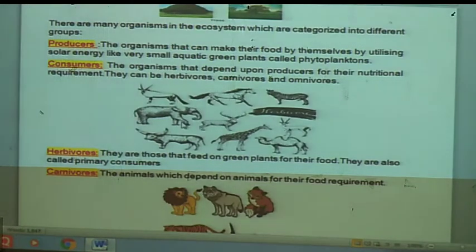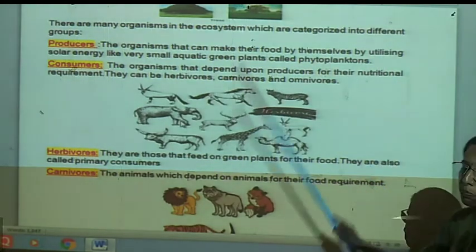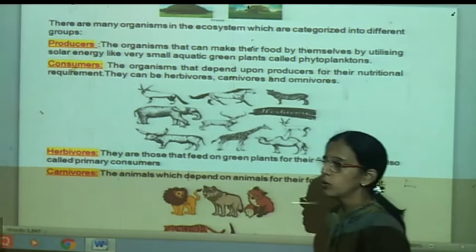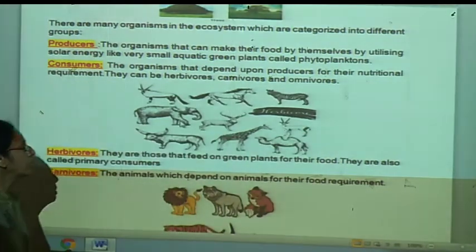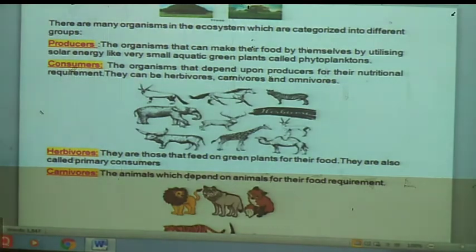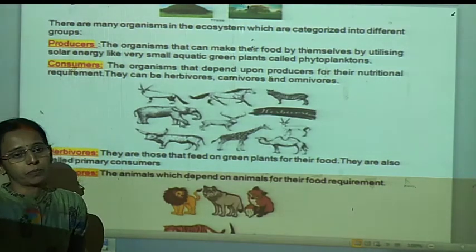If you observe all these ecosystems, they are characterized into different groups. As you know, all these ecosystems have particular components or characteristics. There are some producers and consumers.